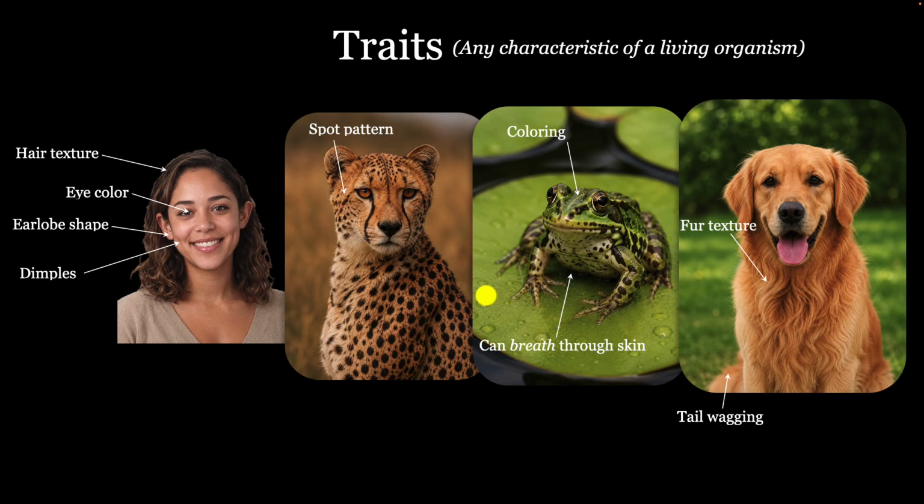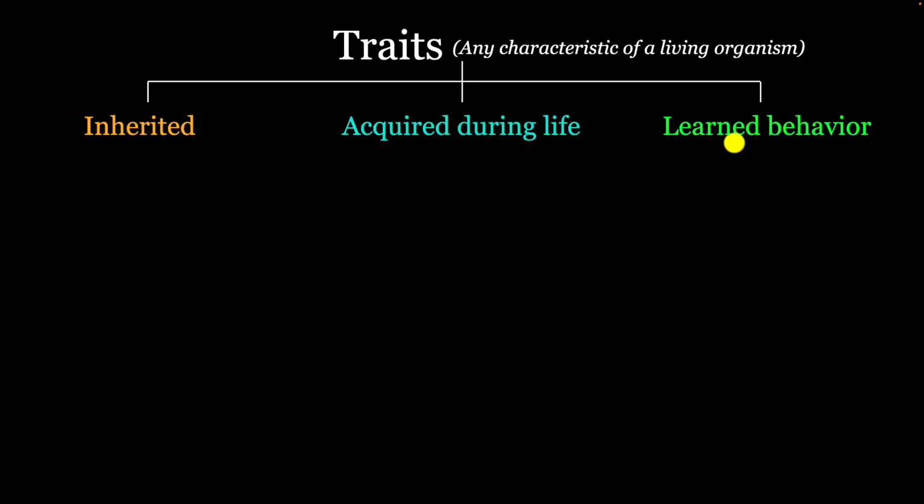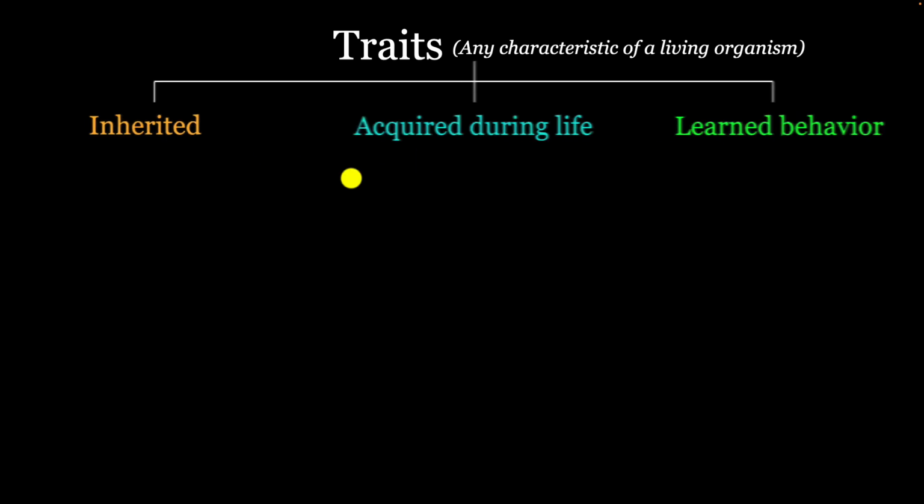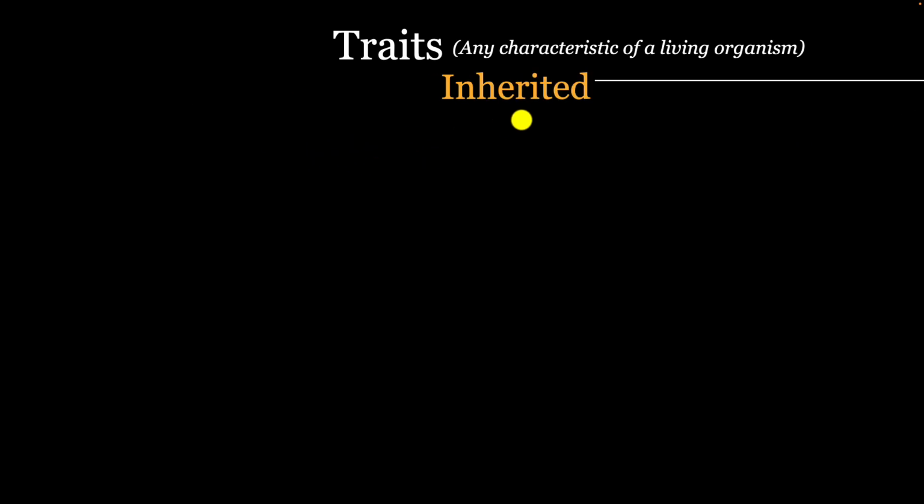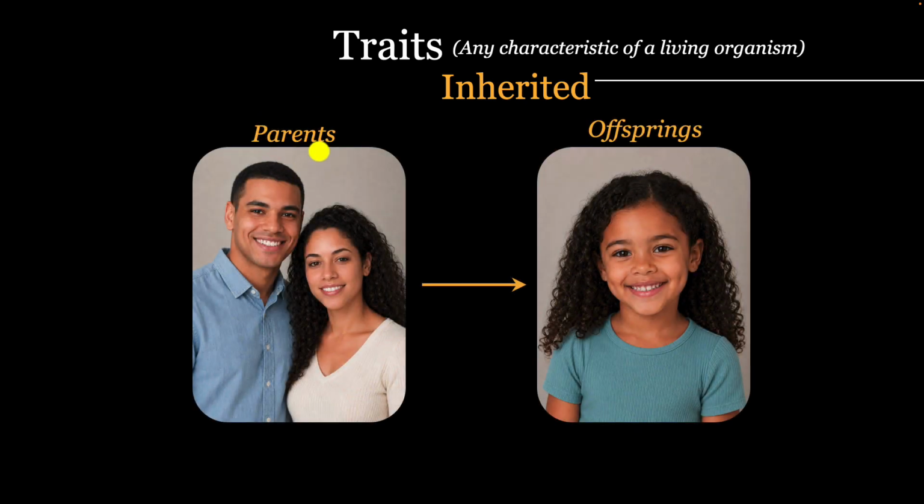Okay, so where do these traits come from? Well, traits can either be inherited, can be acquired during your life, or they can be learned behaviors. Let's look at each one in detail. Let's start with the inherited traits. These are characteristics that are passed down from parents to offspring during reproduction.